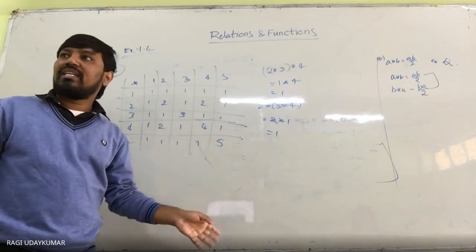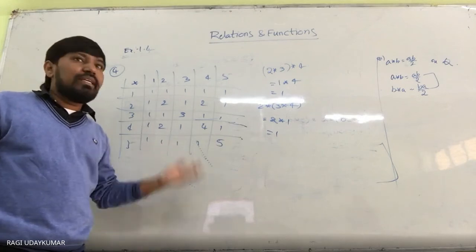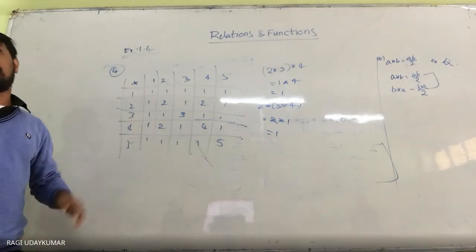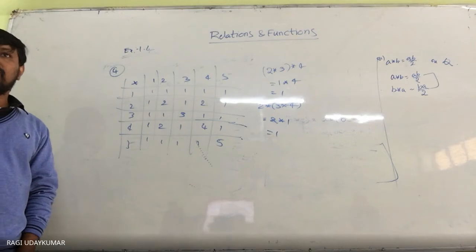But in the question, it is asking you to compute those values. The second question is asking whether this star is commutative or not.